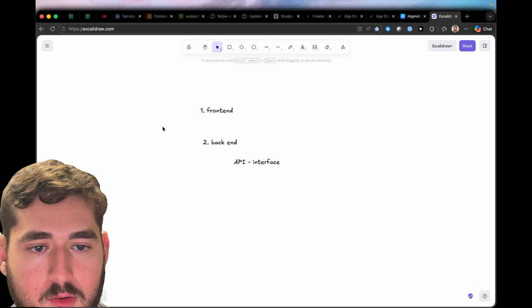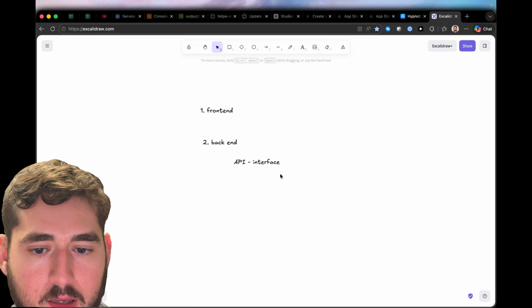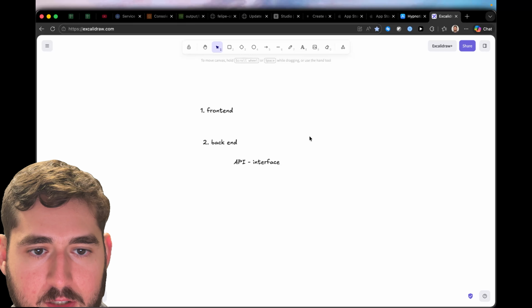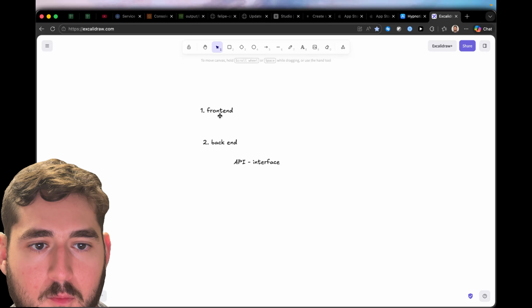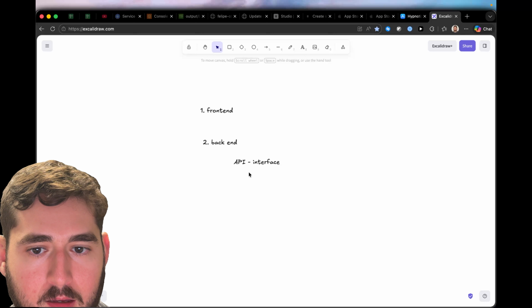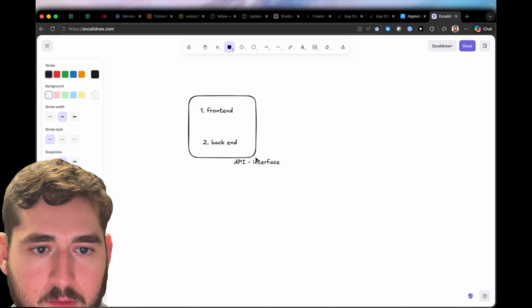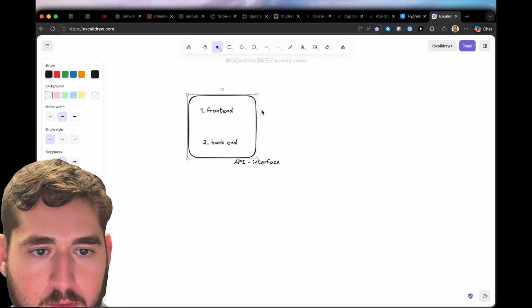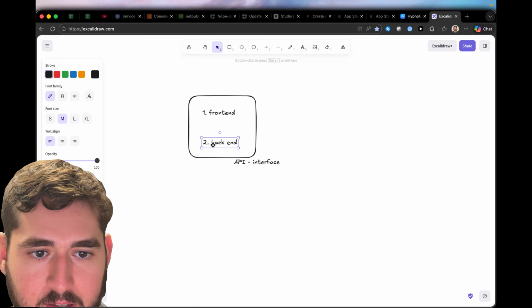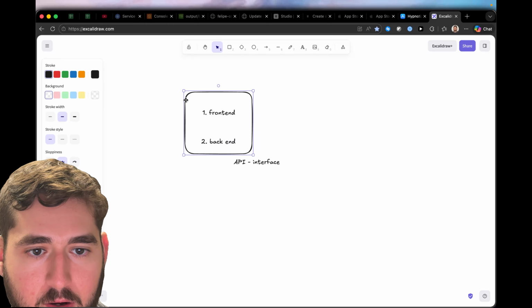So my advice to you when you are building your app, when you're vibe coding, is I would set up a folder for your project, and literally in that folder, create one folder called front end and create another folder called back end. And then when you initiate your Claude Code session, initiate it in the parent folder. So let me kind of make this a bit more visual. Actually, let's do it like this. So this little box here, that's your parent folder, and you're going to have these two subfolders, front end and back end. And you're going to initiate your Claude Code session in this parent folder.